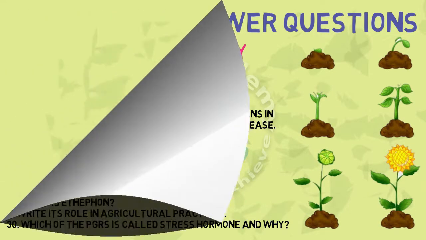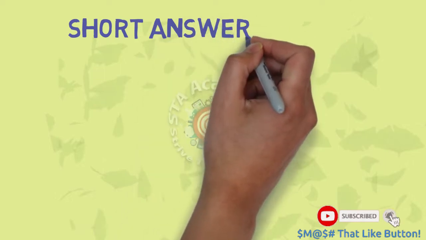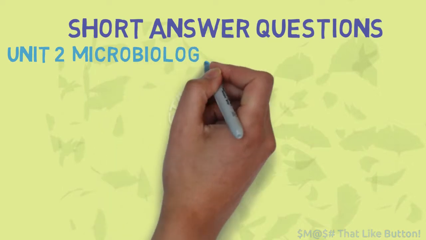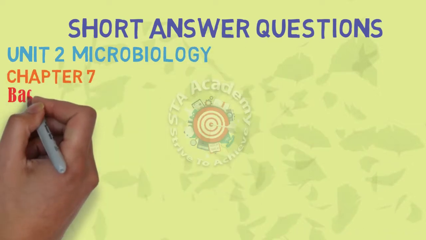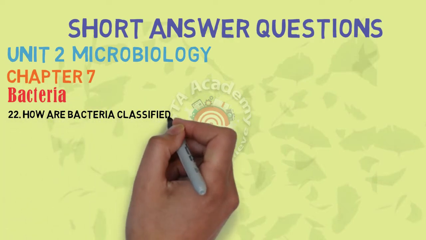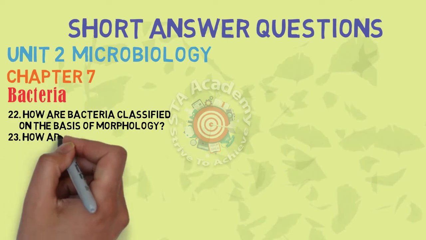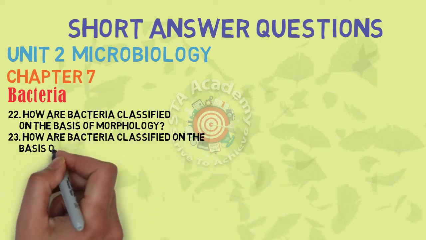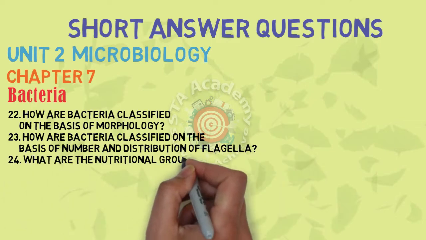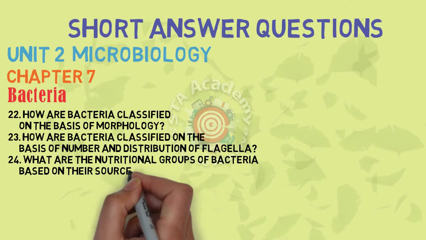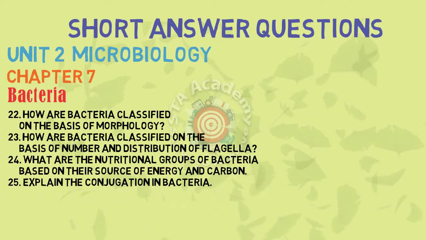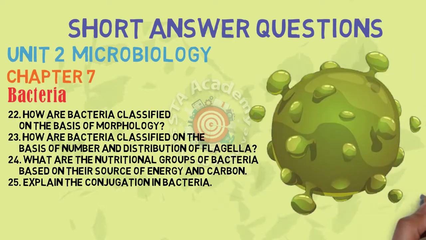chapter. Let us see from unit 2, microbiology, chapter number 7, a very important chapter. I have given four SAQs, 22 to 25. How are bacteria classified on the basis of morphology, and how are bacteria classified on the basis of number and distribution of flagella. 24th is nutritional groups of bacteria based on sources of energy and carbon. 25th is explain the conjugation in bacteria. These are very important SAQs of this chapter, bacteria, chapter number 7.